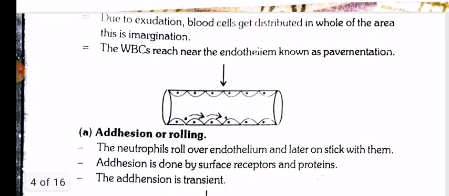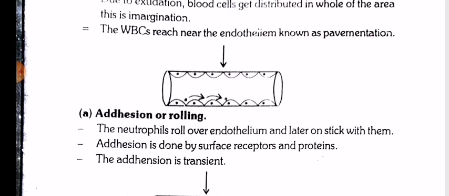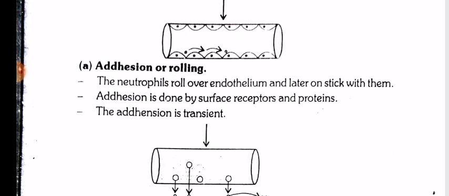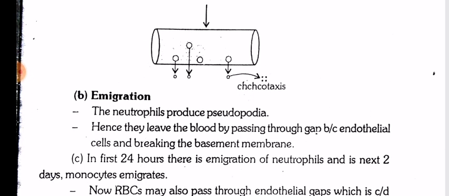Due to stasis, blood cells get distributed in the whole area of the vessel, and this is known as margination. The WBCs reach near the endothelium, which is known as pavementing, and then adhesion and rolling occur. Adhesion and rolling. The neutrophils roll over the endothelium and later on stick to them. Adhesion is done by surface receptors and proteins. The adhesion is transient, but then the emigration occurs, and finally chemotaxis.